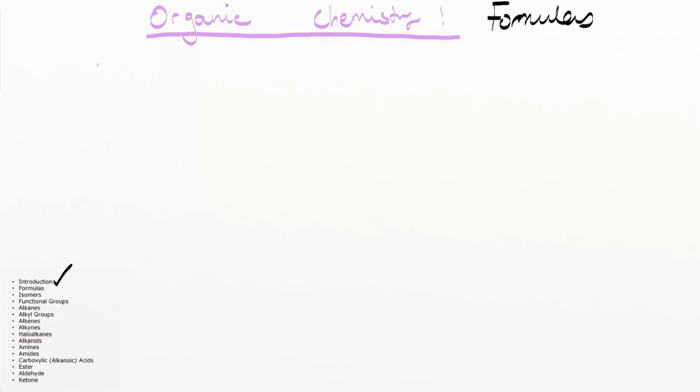Okay, so the first section we're going to look at here is on formulas. Basically, with organic chemicals, we need a way of representing the organic chemicals. So far, the kind of formulas that we've had are basically formulas that are written down on a piece of paper. So things like NaCl plus H2O forms blah blah blah. So that's the kind of formulas that we've been exposed to so far. But organic chemicals are quite complex, so we might have a different type of way. We have a couple of different ways of representing these formulas, and the formulas are known as this.